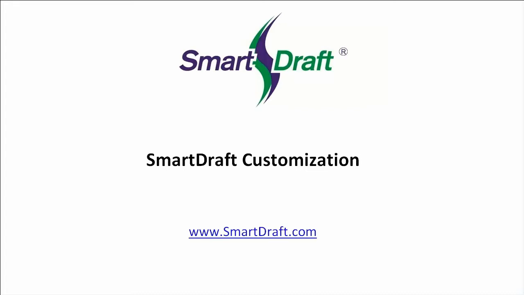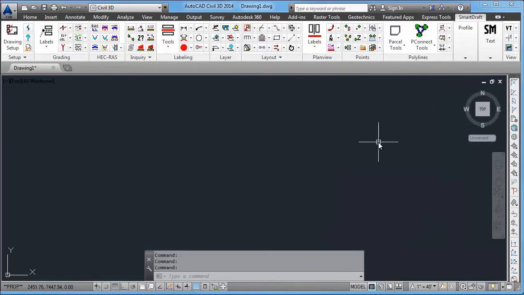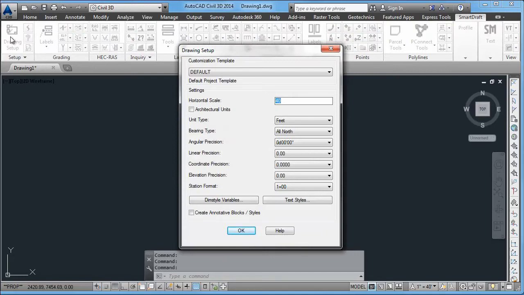So inside AutoCAD, it's important to understand that SmartDraft is a highly customizable program, and the means SmartDraft uses to be customized are called customization templates. You can see what customization template is being used in a drawing by selecting the drawing settings option, and in that dialog box looking at what customization template is associated to the current drawing.